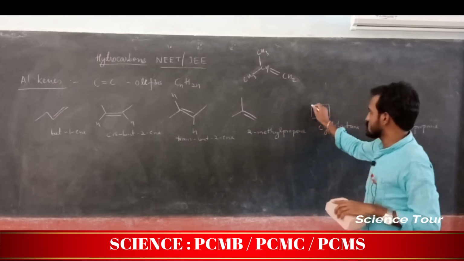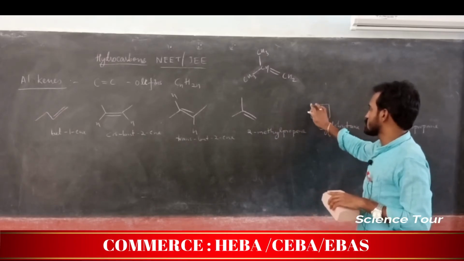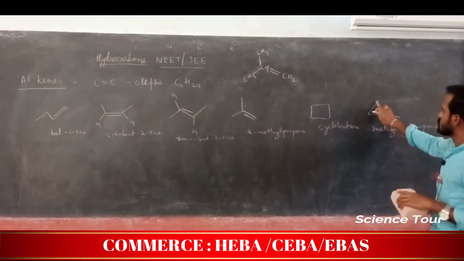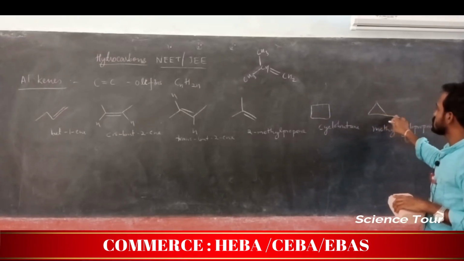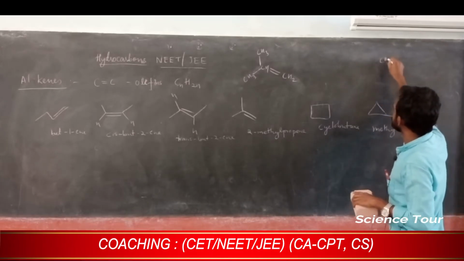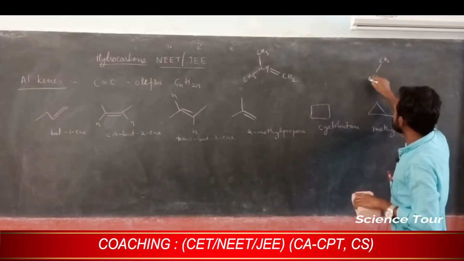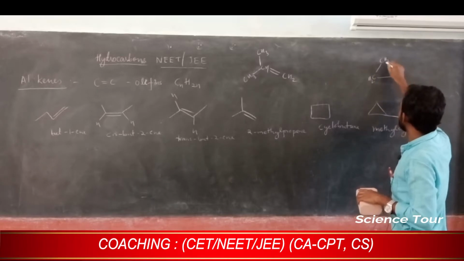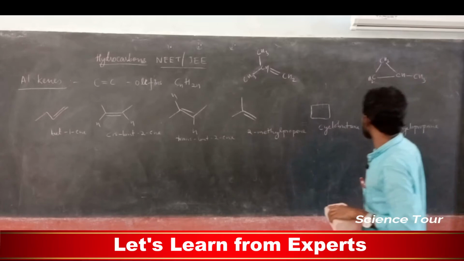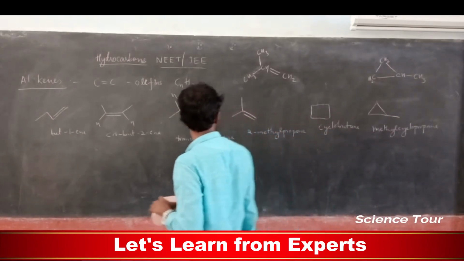This is cyclobutane: here CH2, CH2, CH2, CH2. Here CH2, CH2, CH, CH3. This is nothing but methyl cyclopropane.